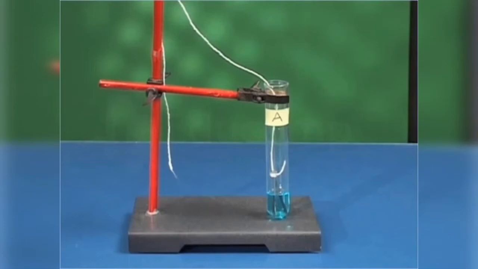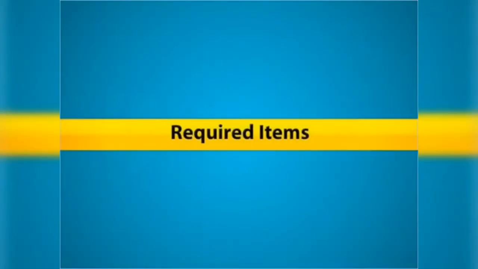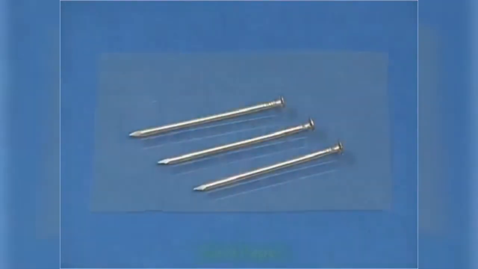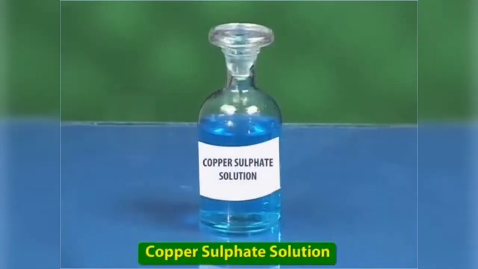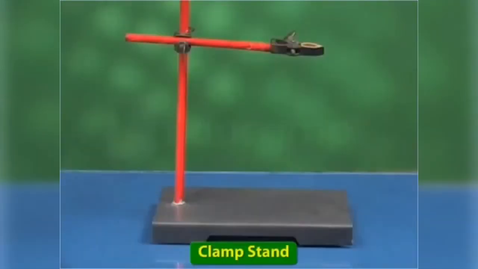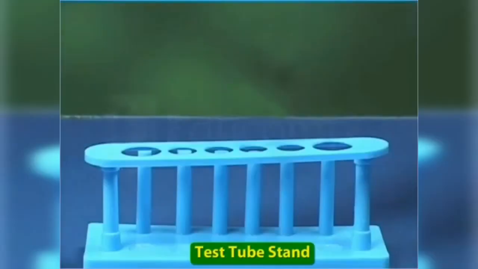Let us perform an activity to find out the details of this color change. For this activity, you will require iron nails, sandpaper, test tubes, copper sulfate solution, thread, clamp stand, and test tube stand.